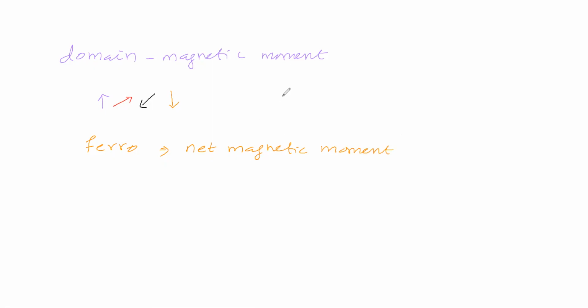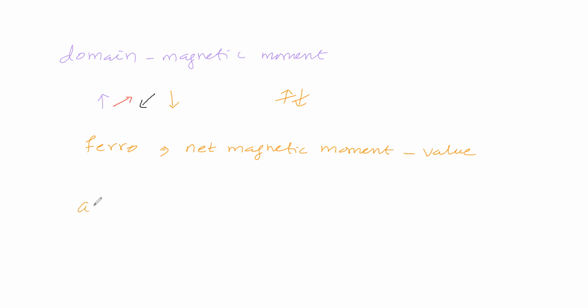Because suppose one magnetic moment is like this and another like this, then this will cancel with this. So we use net magnetic moment because domains are arranged irregularly. In a ferromagnetic substance, the net magnetic moment has some value.